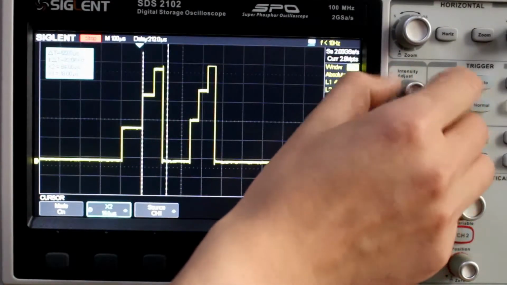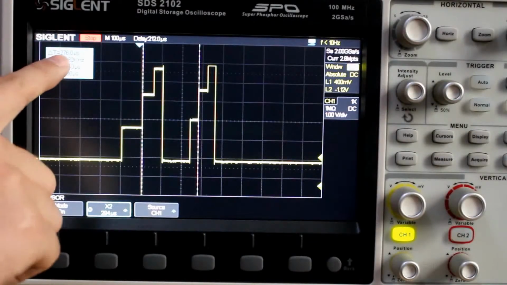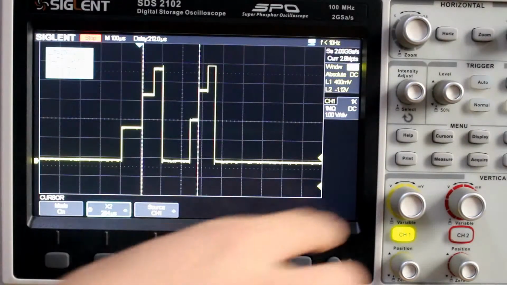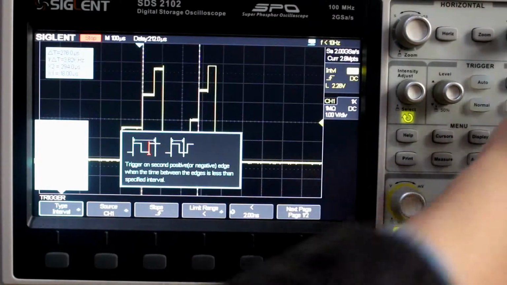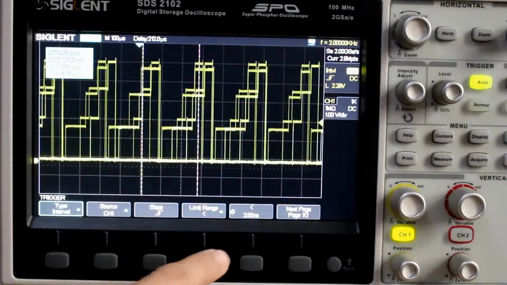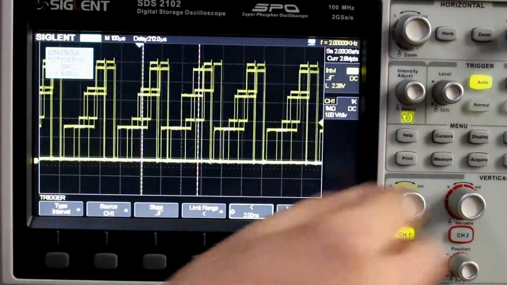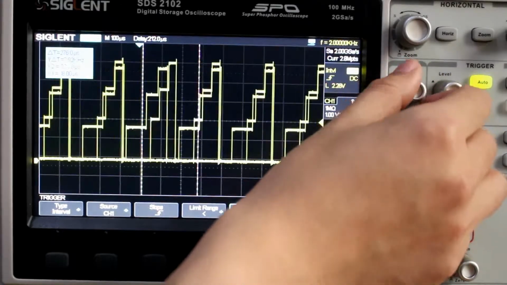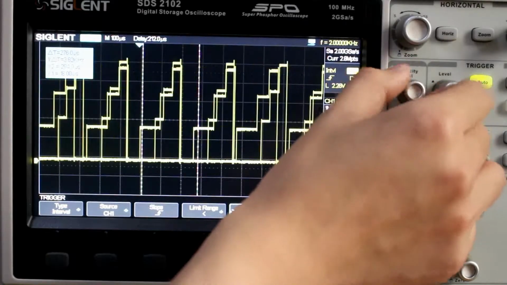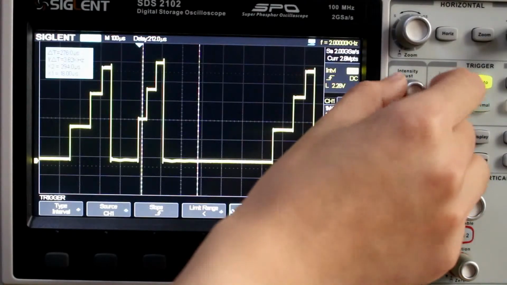Now we set the X2 to the other middle rising edge. Okay, now we can see it's about 276 microseconds. Okay, so now we need to go to our interval trigger type. So we're going to set a time frame, and we can set it to less than, and we want to set it to, I don't know, maybe 280 microseconds. And then we should see it triggered if it's less than that.